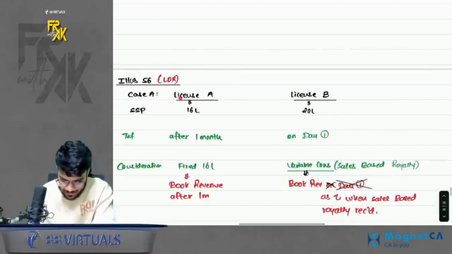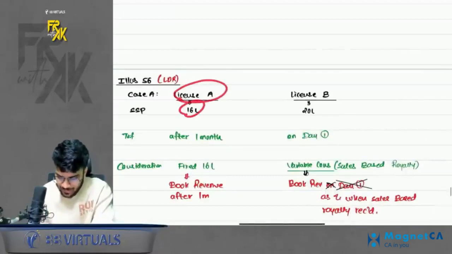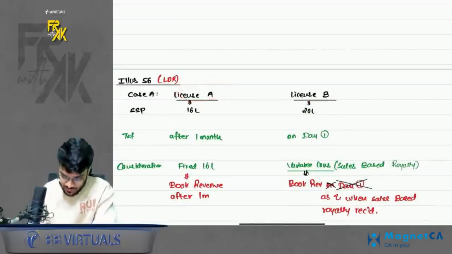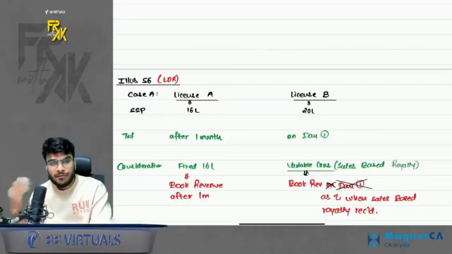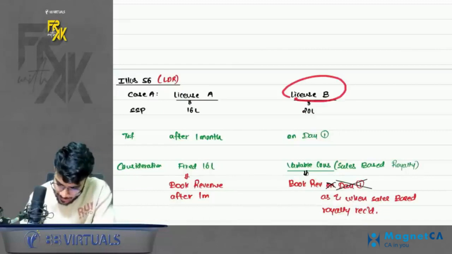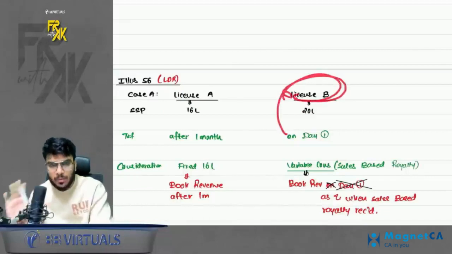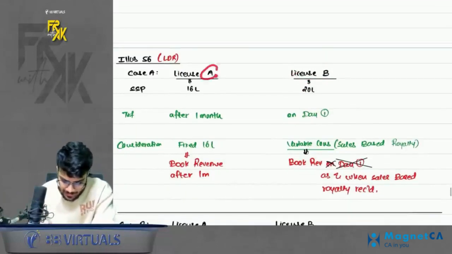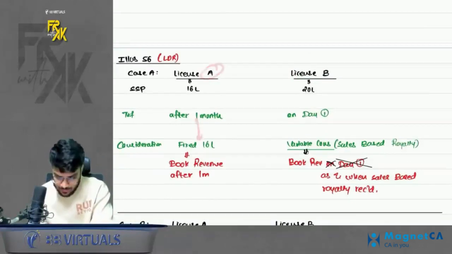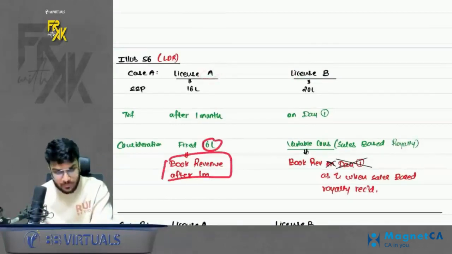So you can say, see, in license A, first I wrote the SSP of both the licenses. Then when it is getting transferred. So license A is getting transferred after 1 month. So we will book the revenue after 1 month. License B getting transferred on day 1. So book the revenue on day 1 normally. But for license A, consideration is fixed, 16 lakhs. When to book the revenue? Book after 1 month. Simple.